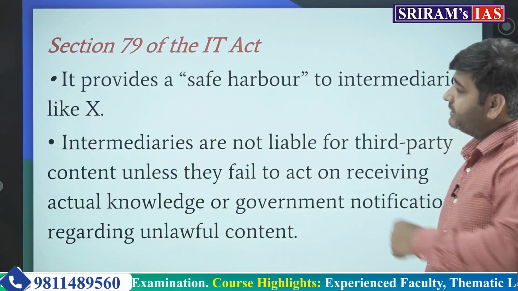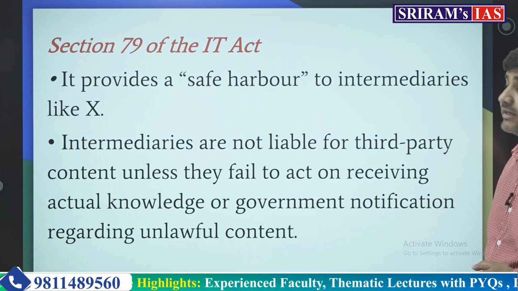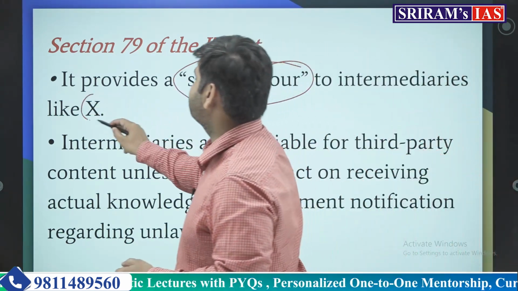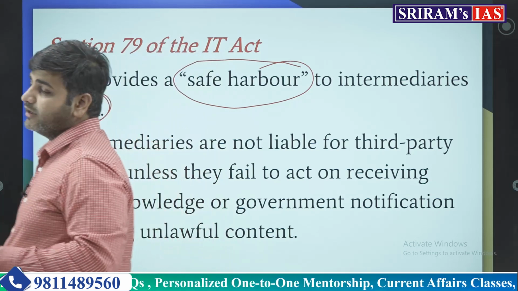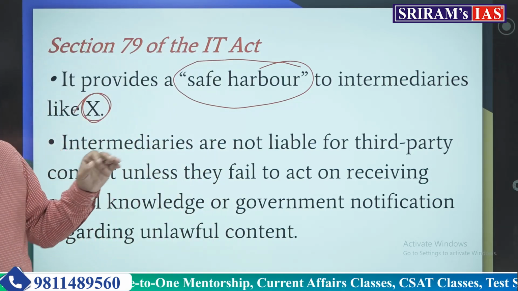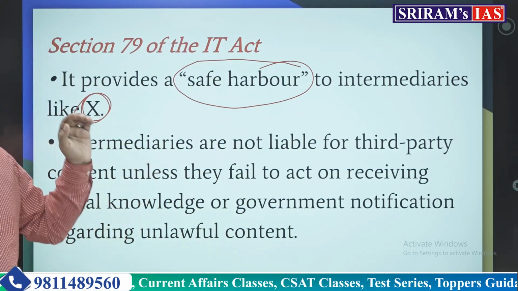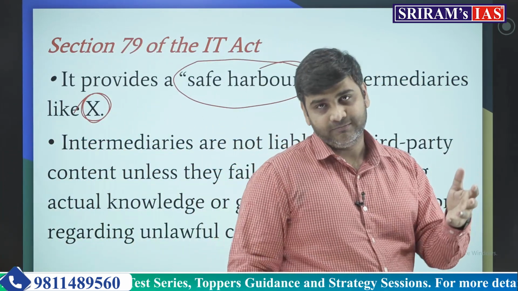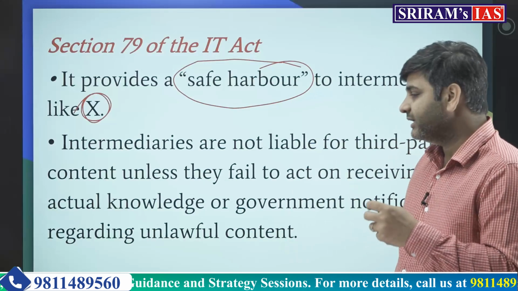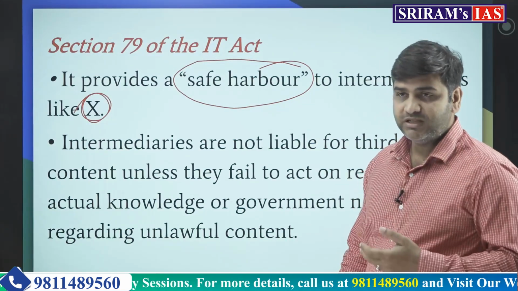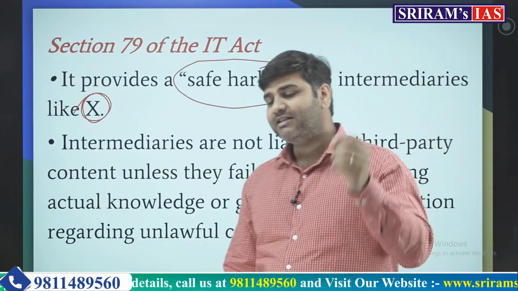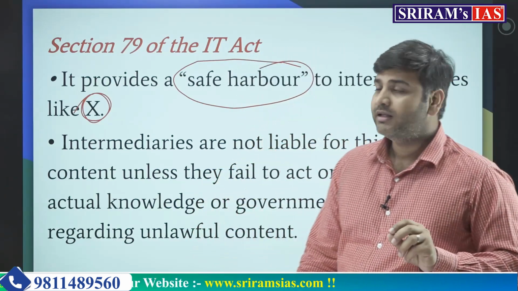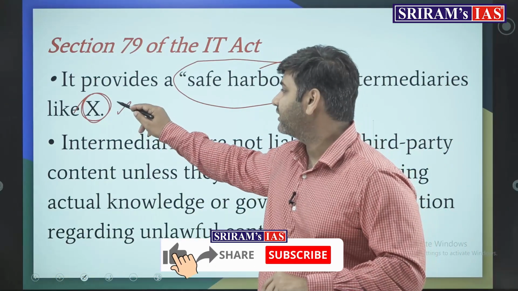Now, again, section 79 of the IT Act provides safe harbor to the intermediaries like X. It in one or the other way saves platforms like X from getting affected by the posts made by a third party. If somebody is posting anything which is obscene, or against the unity and integrity of the nation, or which disturbs the public order, X is not responsible for it.